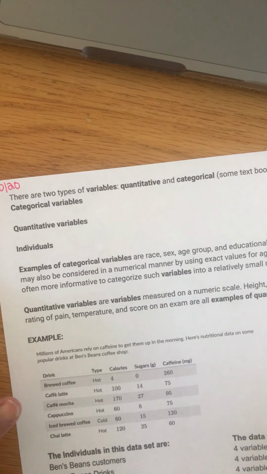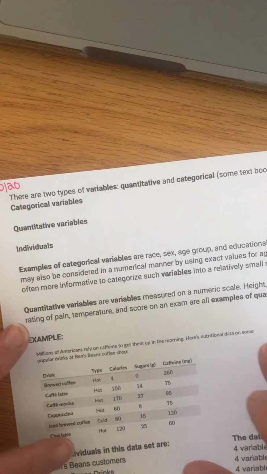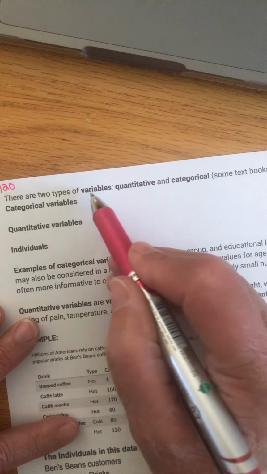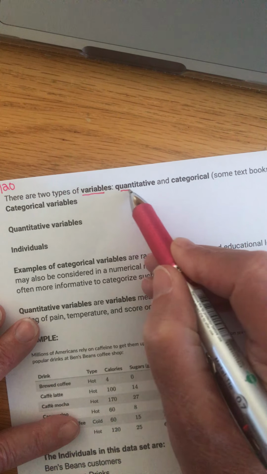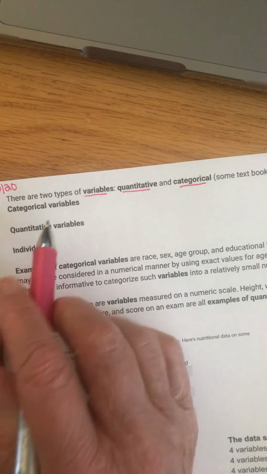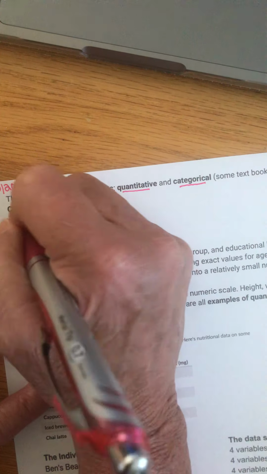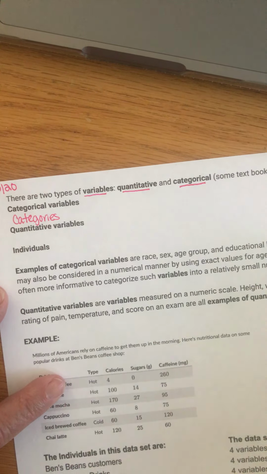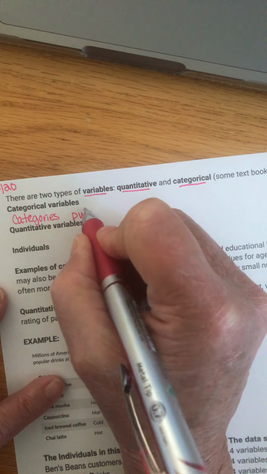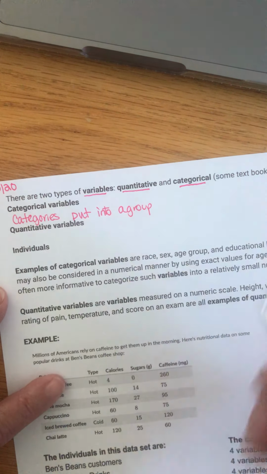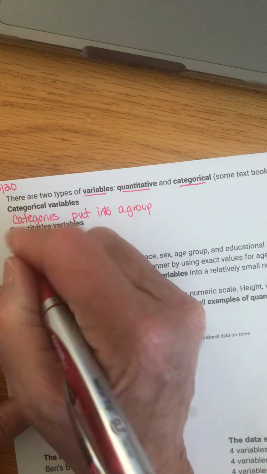So, data has two different types. They're actually called variables: quantitative and categorical. Now, think about what the words mean. Categorical means that they are categories, and that you can put them into a group. And quantitative is something that can be measured.